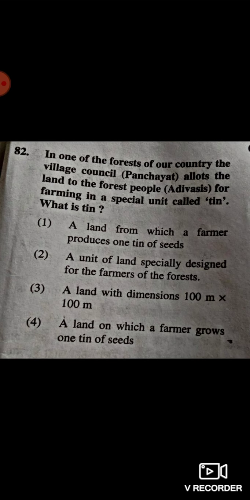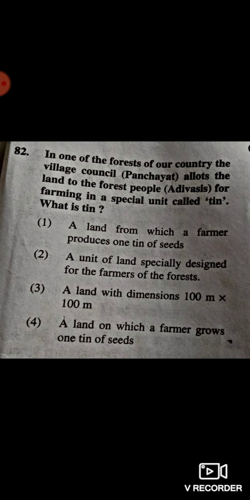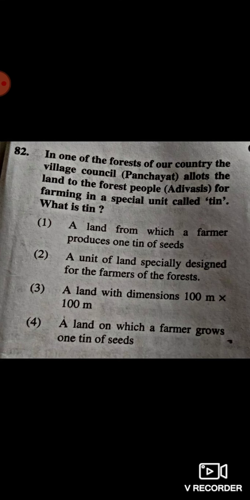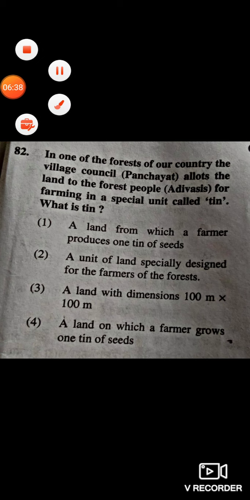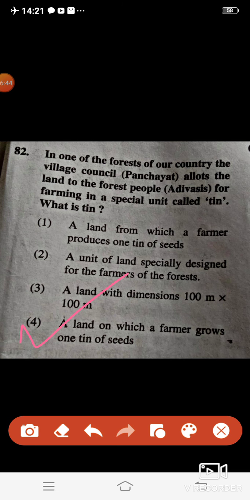Next question: in one of the forests of a country, the village council allots the land to the forest people for farming in a special unit called tin. What is tin? Correct answer is 4, a land on which a farmer grows 1 tin of seeds.